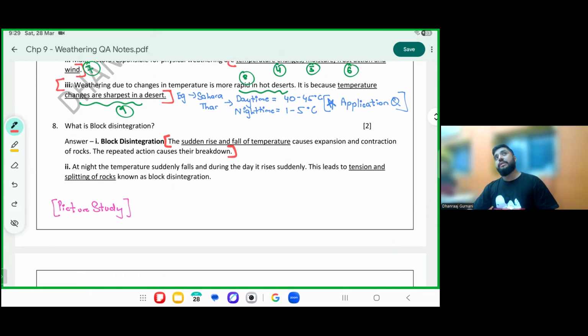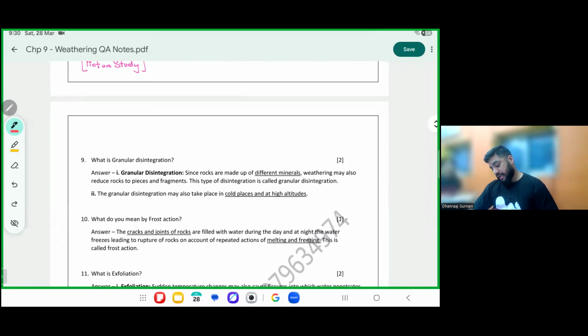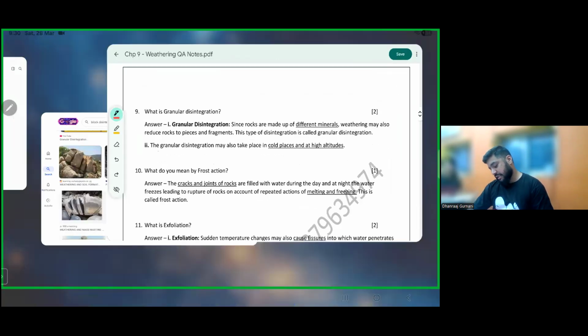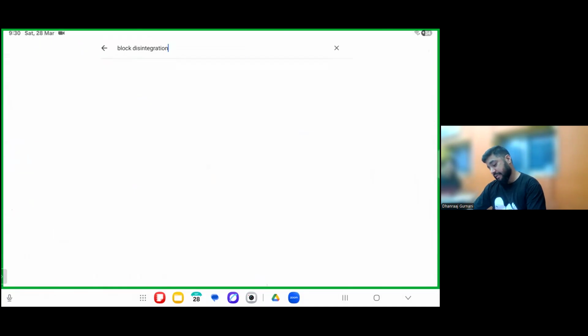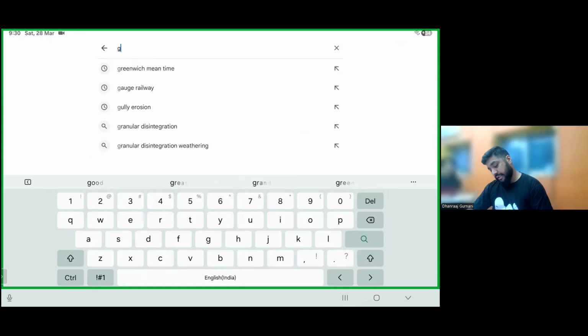This happens because at night the temperatures suddenly fall. During the daytime, the temperatures suddenly rise, which we have already done. The words are it results in tension and splitting of the rock. Confirm, can I go ahead? Next one, granular disintegration. As you can see, these all break down into grains. Another photo is this.